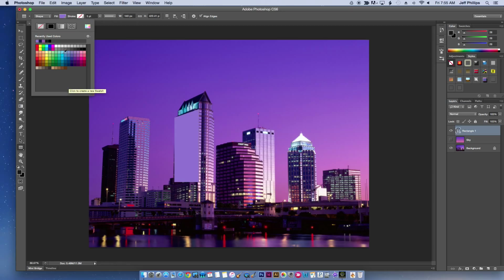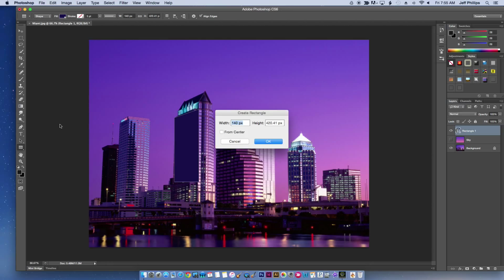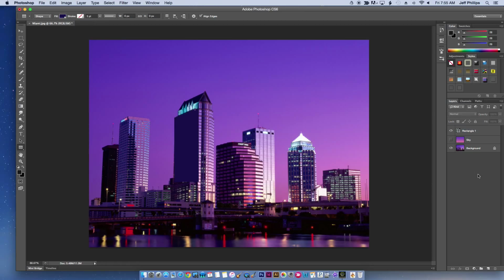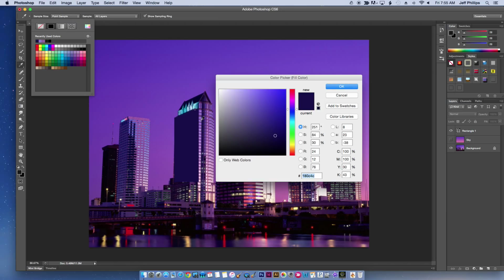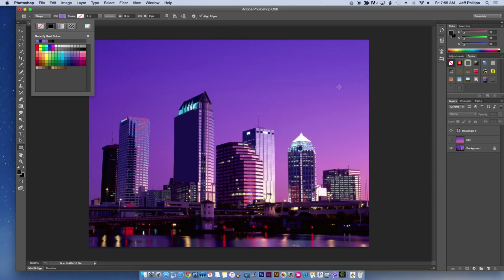Oops, I changed the other color. Oh, what have I done? You can change that back by doing that. Now, oh, I see, because I had selected the rectangle layer. Don't select the rectangle layer. Let's try that again. I want this color. Okay.